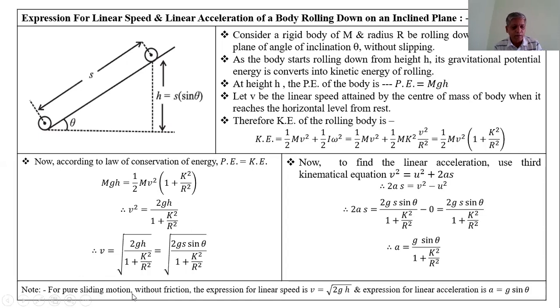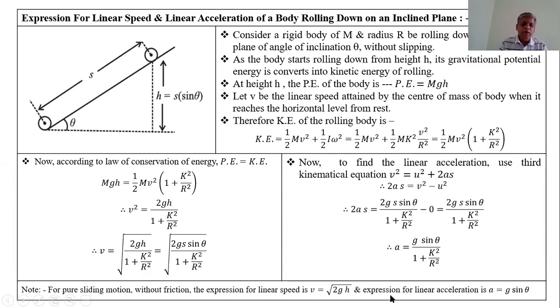Substituting this value in the acceleration equation, with k square upon r square equal to 0, the acceleration becomes g sine theta only.